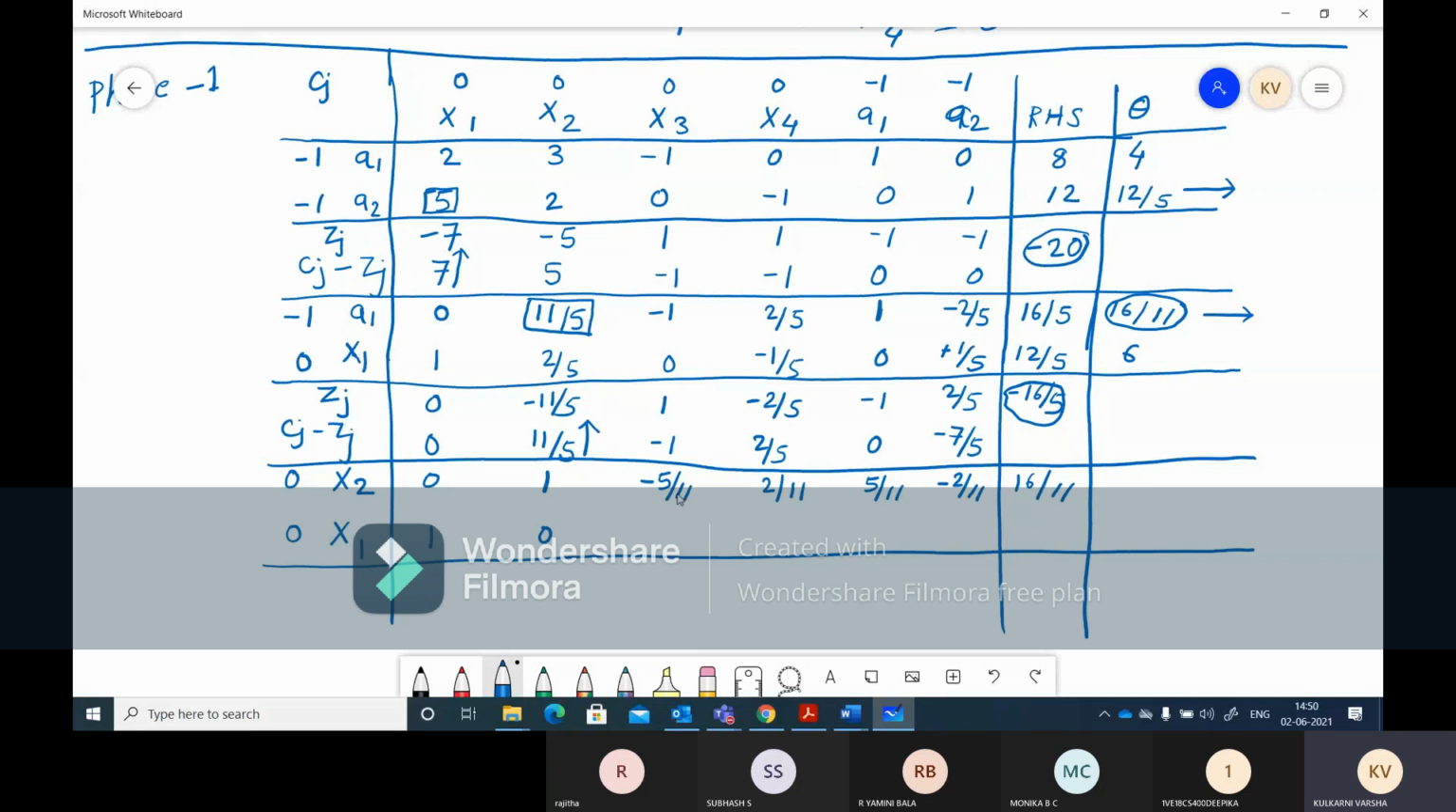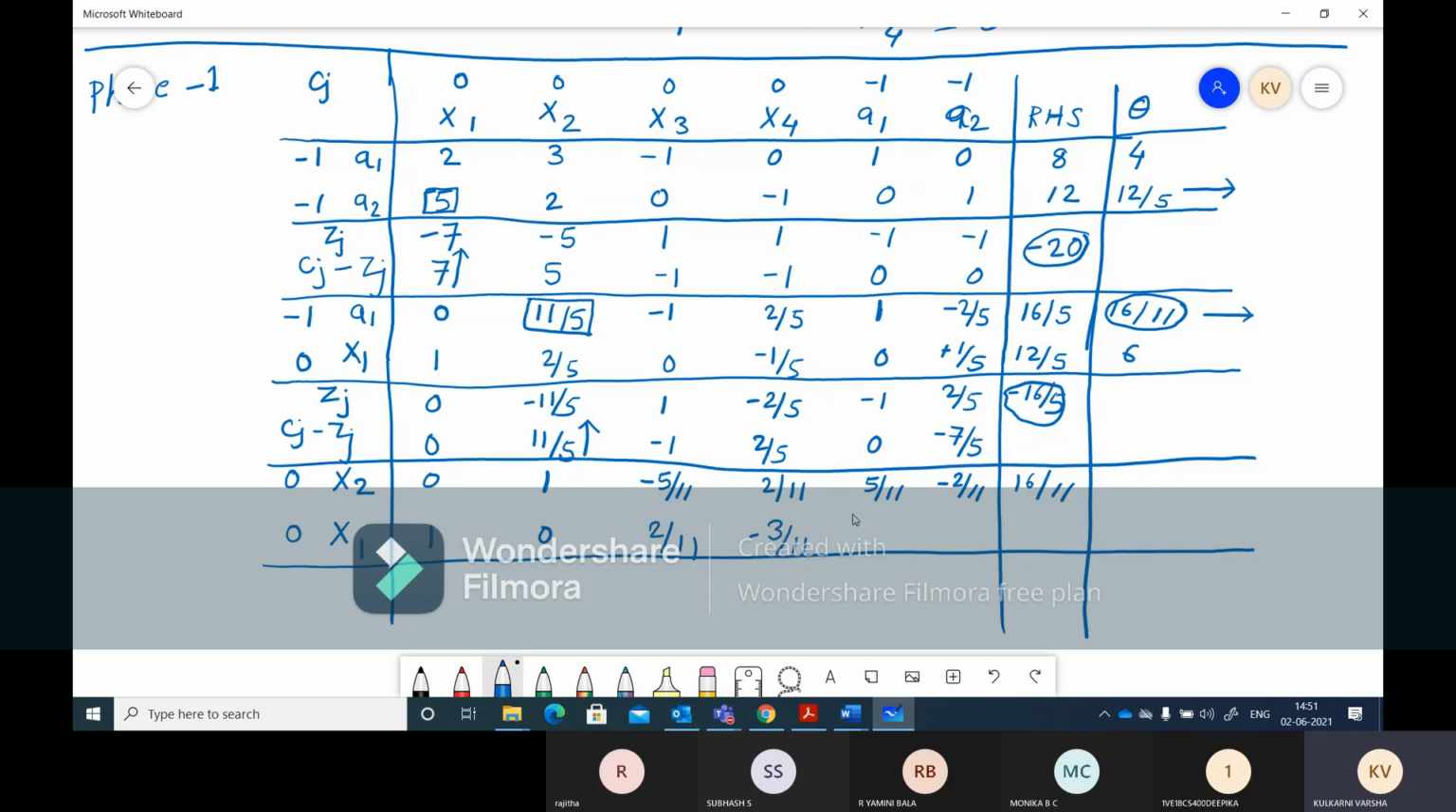Multiply this minus 5 by 11 by 2 by 5. So 5 gets cancelled, it will be minus 2 by 11, and subtract it from 0. So 0 minus of minus 2 by 11. So it will be plus of 2 by 11. So you will get it as 2 by 11. Same thing, multiply this by 2 by 5. So you will get 4 by 55 and subtract it from minus 1 by 5. So minus 1 by 5 minus 4 by 55, then you will get minus of 3 by